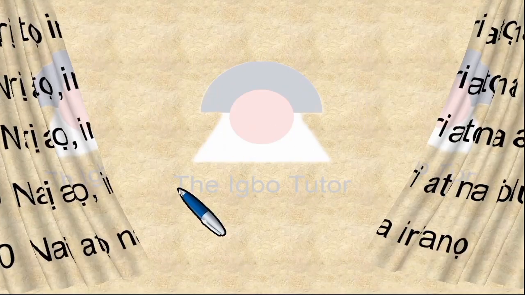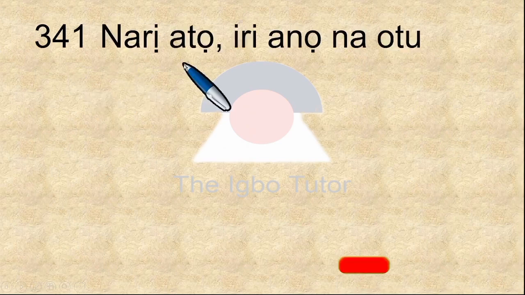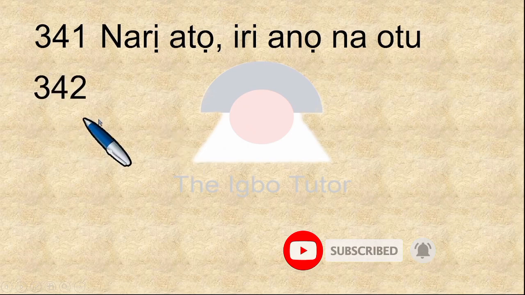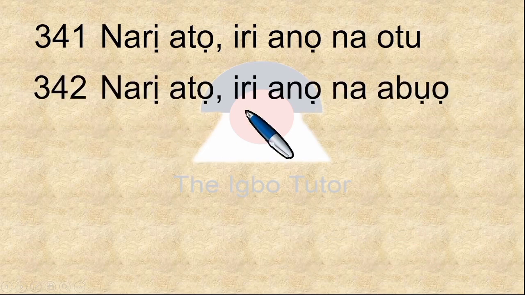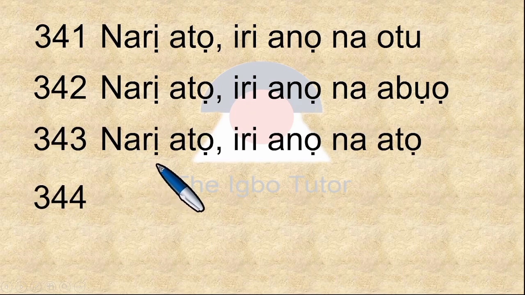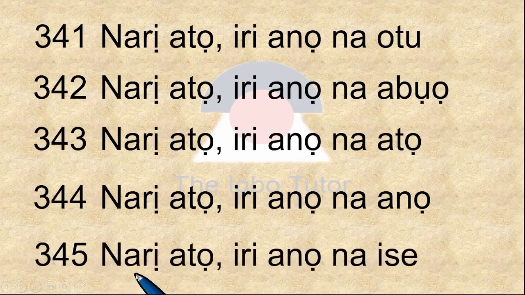Let's go in the series of 40 now, beginning with 341. What is this? Narị atọ, iri anọ, na otu. We go on with this, 342, which is narị atọ, iri anọ, na abụọ, 342. 343 is narị atọ, iri anọ, na atọ, 343.